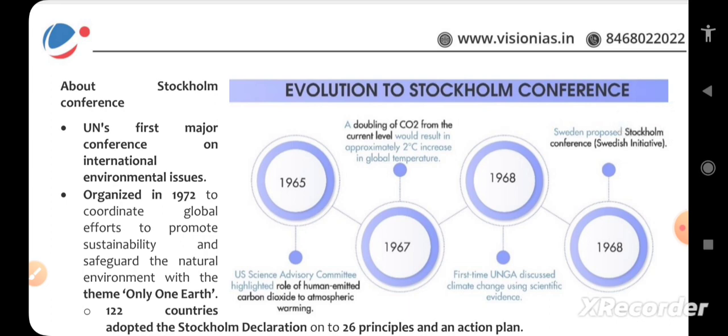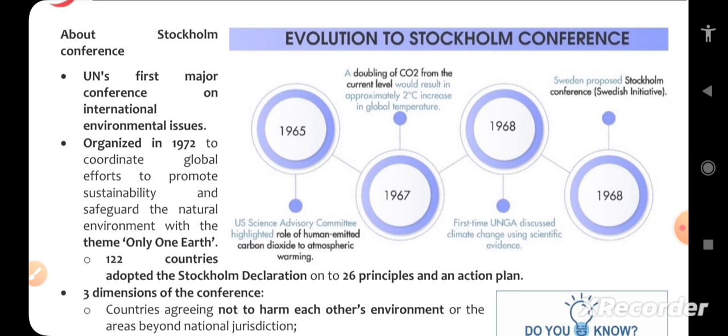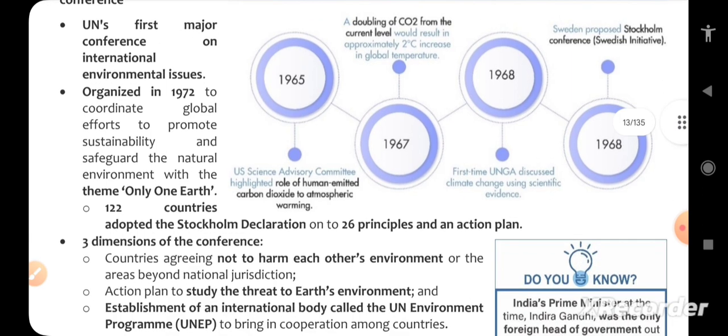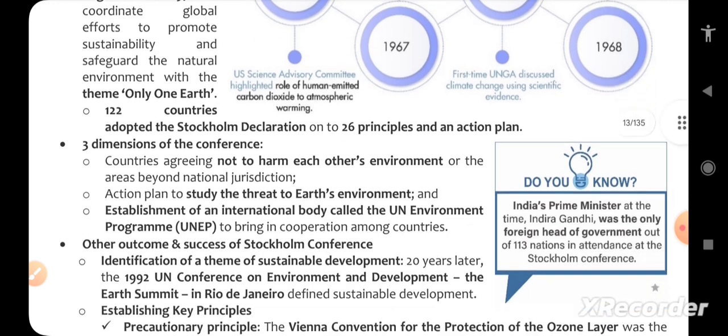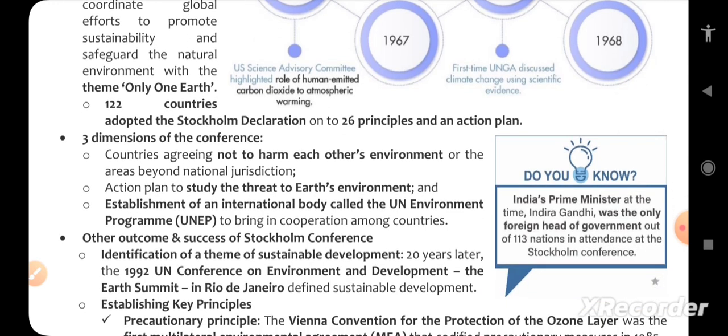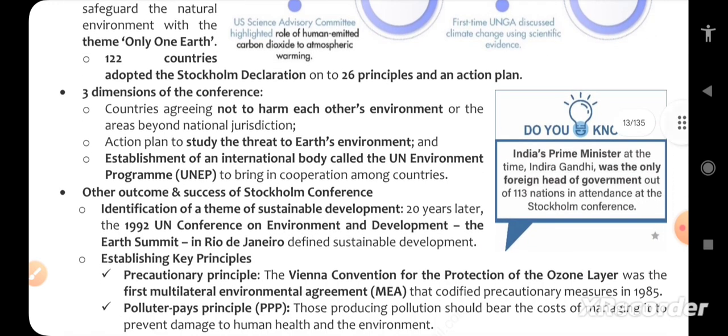Once we should go back also, what was Stockholm Conference? UN's first major conference on international environmental issues. It was organized in 1972. Only One Earth was the theme. 122 countries adopted the Stockholm Declaration on 26 principles, and an action plan was also given. 3 dimensions for these Stockholm conferences: not to harm each other's environment, 1 dimension; study the threat to Earth's environment, 2nd one; and 3rd one is establishment of UNEP, international body to bring in cooperation among countries.